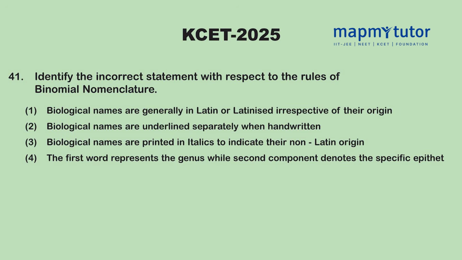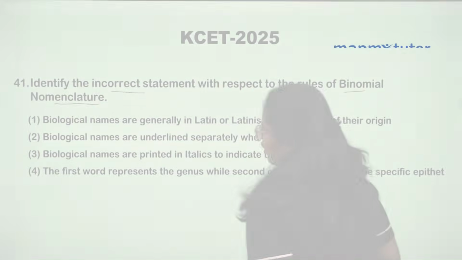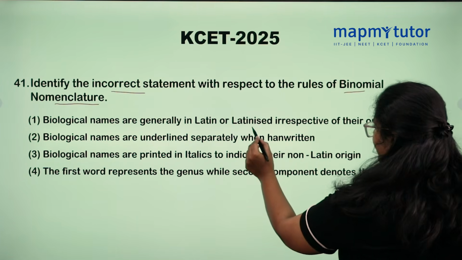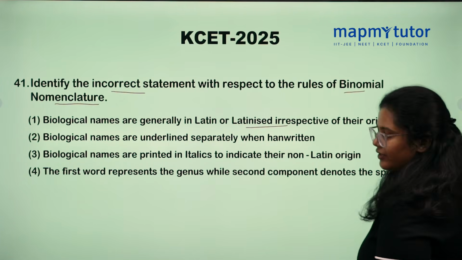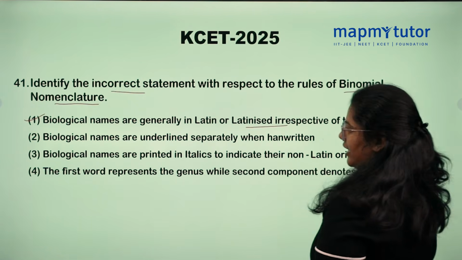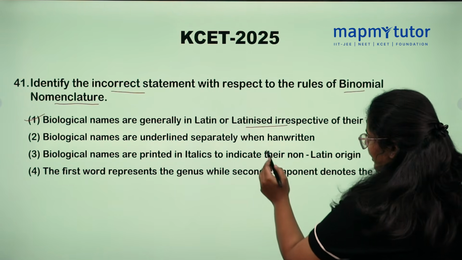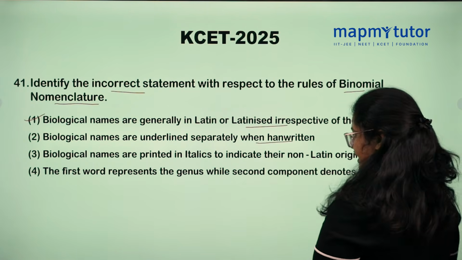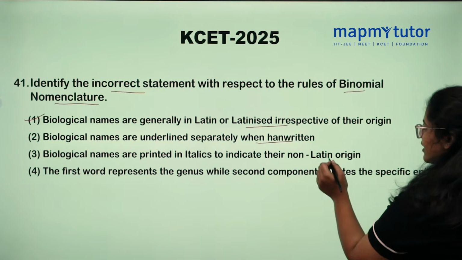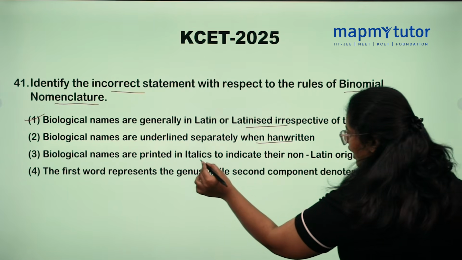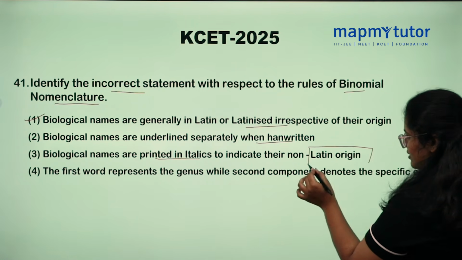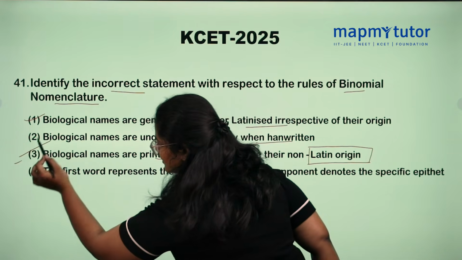Identify the incorrect statement with respect to rules of binomial nomenclature. Option number 1. Biological names are generally in Latin or Latinized, irrespective of their origin. True. Biological names are underlined separately when handwritten. True. Biological names are printed in italics to indicate their non-Latinized origin. False. They are printed in italics to indicate their Latinized origin. So, option 3 is the incorrect statement.